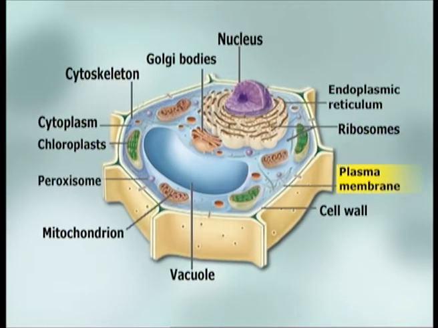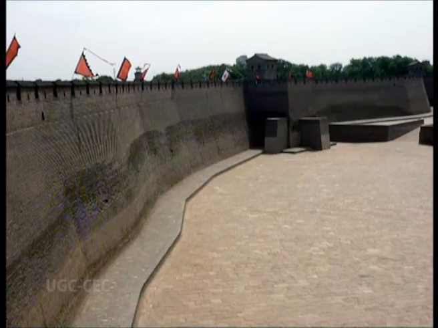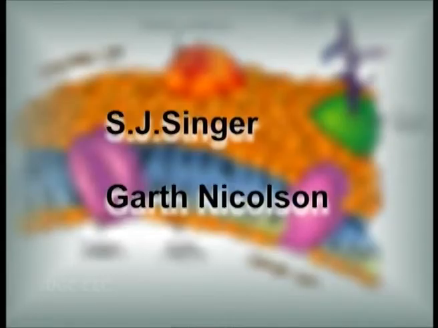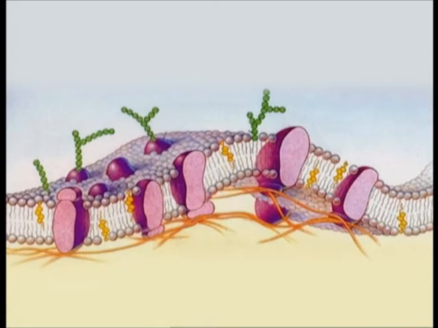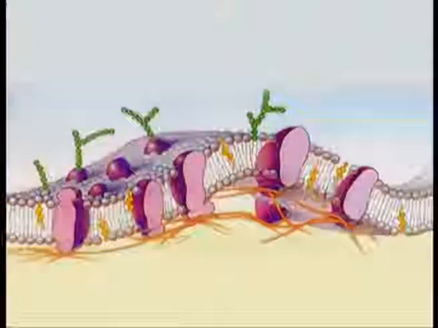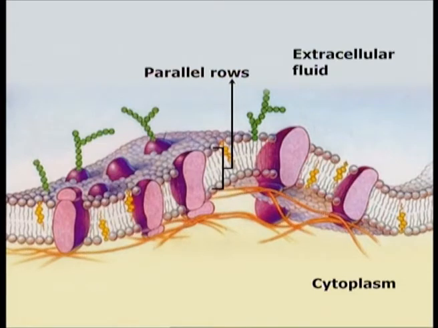Plasma membrane. A plasma membrane can be named the cell boundary in common language, just like a city has a city border. Cell membrane can be termed as plasma membrane. S.J. Singer and Garth Nicholson in 1972 described a model for the plasma membrane known as the fluid mosaic model. In electron micrographs, prokaryotic and eukaryotic plasma membranes look like two-layered structures. The phospholipid molecules are arranged in two parallel rows, which is also called a lipid bilayer.